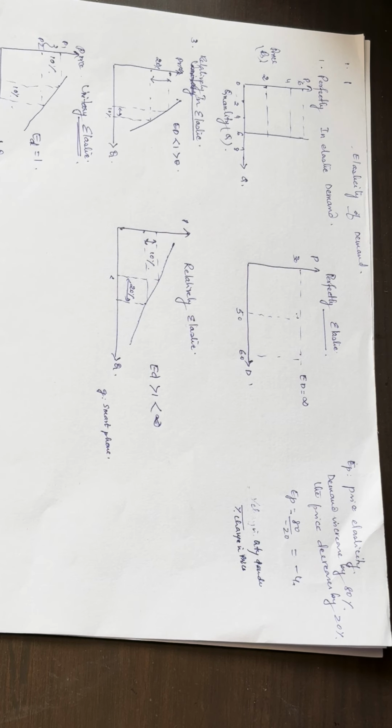Earlier, we learned that the price and quantity demanded move in opposite directions. When the price increases, demand decreases, and when the price decreases, demand increases. However, an important question arises: by how much does demand change when the price changes? This concept is explained through elasticity.